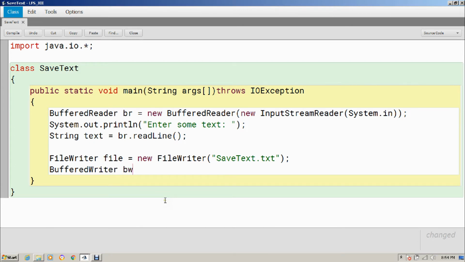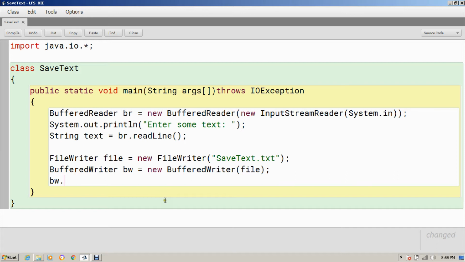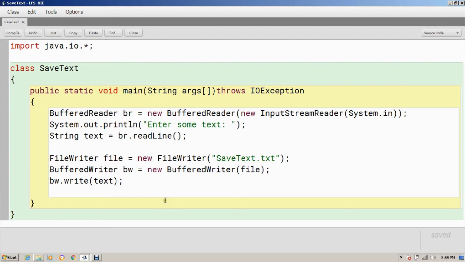Now in this BufferedWriter object I am going to pass this FileWriter object, which is file. Now I can call a write method. There is a write method in this BufferedWriter. I can call that write method, and I will pass this text which I want to save. Right now I am not using print and println.